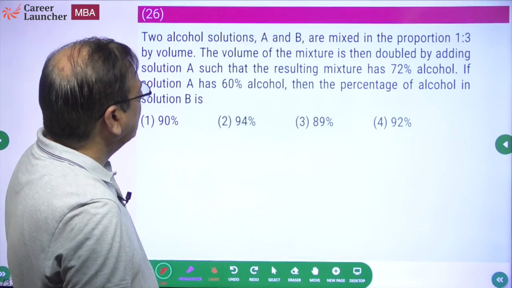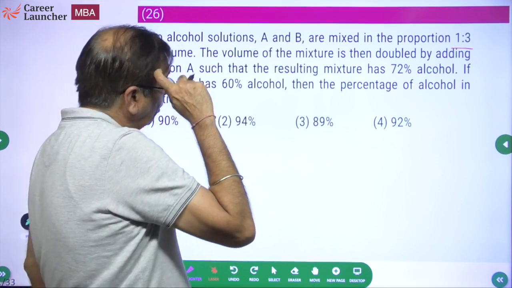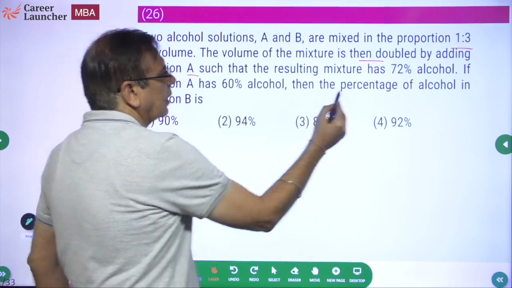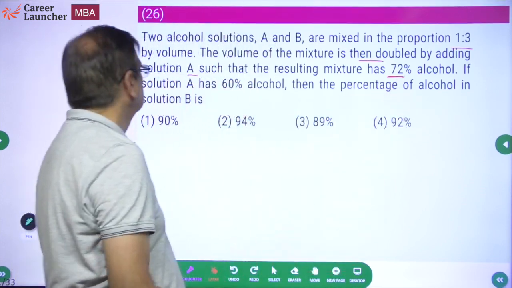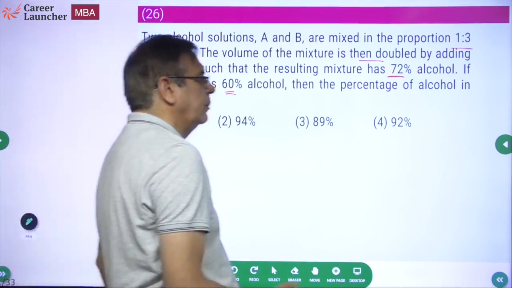Two alcohol solutions A and B are mixed in the proportion of 1:3 by volume. The volume of the mixture is then doubled by adding solution A such that the resulting mixture has 72% alcohol. If solution A has 60% alcohol, then find the percentage of alcohol in solution B.